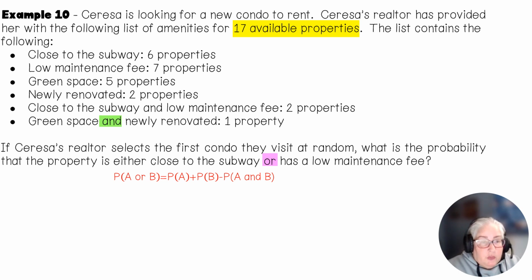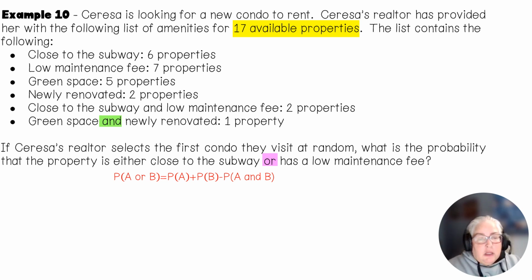See it right here? So we're going to use the second addition rule, and just because I couldn't show it to you on the video, here's the rule. It says the probability of A or B is the probability of A plus the probability of B. The first part is the exact same thing as if it were the disjoint formula.